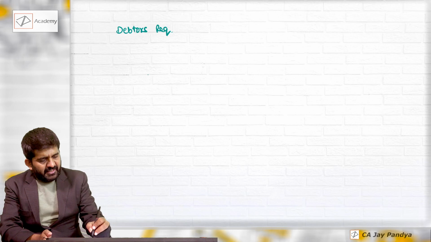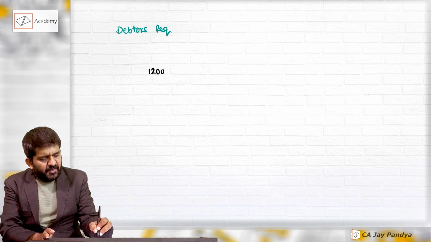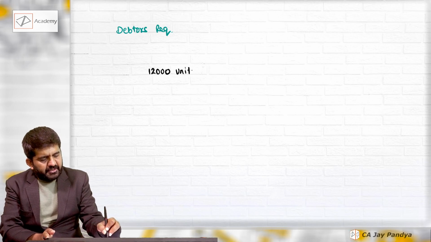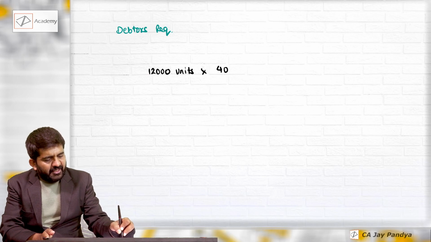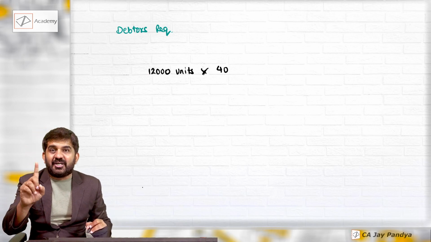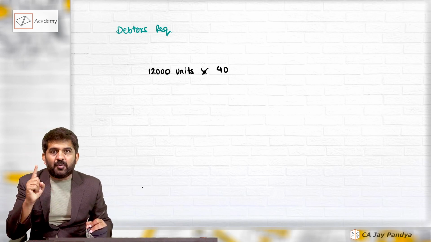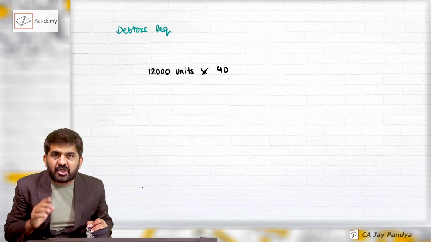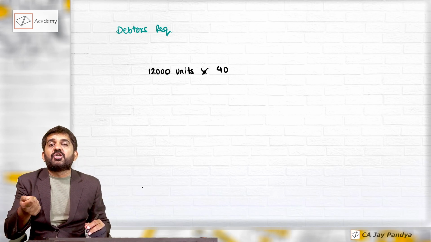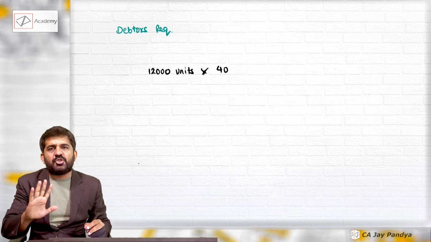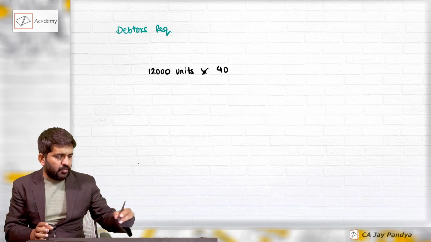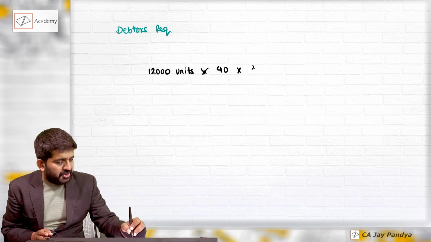Try to understand. We have manufactured these 12,000 units at the rate of rupees 40. Now it will include raw material as well as manufacturing cost, and also selling and distribution cost, but right now we are assuming selling and distribution cost is 0, and these debtors are there for 3 months.